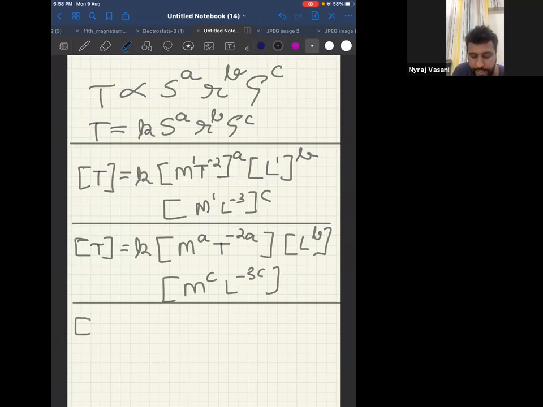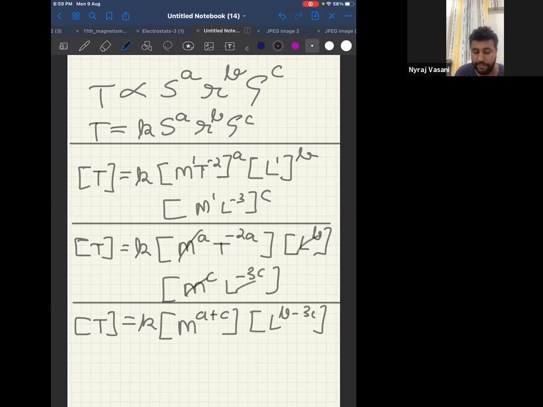Now I need to take T again over here, equal to K. Can I say M power A plus C for M, L power B minus 3C? So M power A and M power C is done. L power B, L power minus 3C is done. And T power minus 2A. I'll erase the top part.